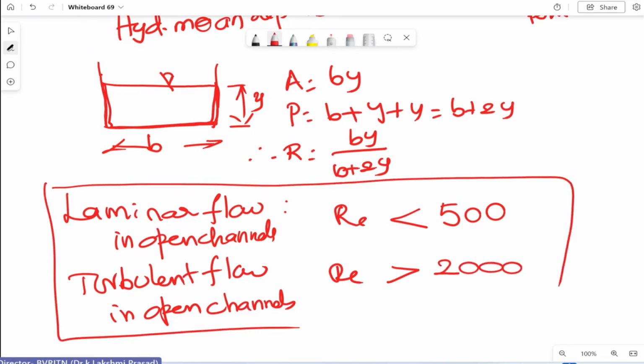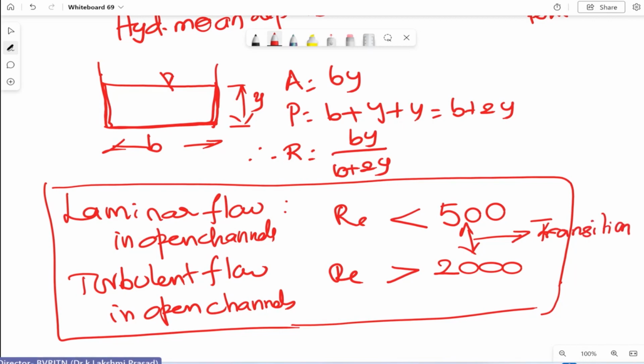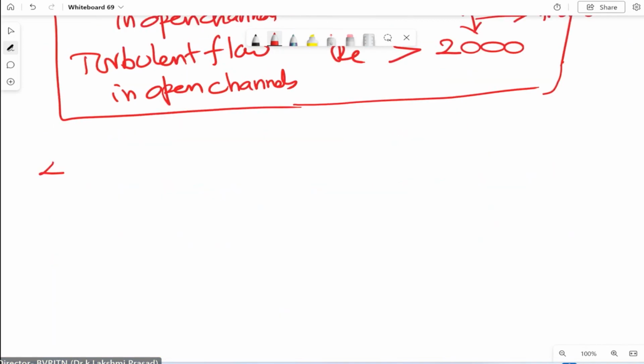In pipe flow, the first one is 2000, the second one is 4000. But here, in between these two is what we call transition, that means 500 to 2000. So this is the third one. Fourth one is we are not so interested in laminar flow and turbulent flow in open channels. Only for the sake of types of flows I have given. Otherwise, that is not so important.